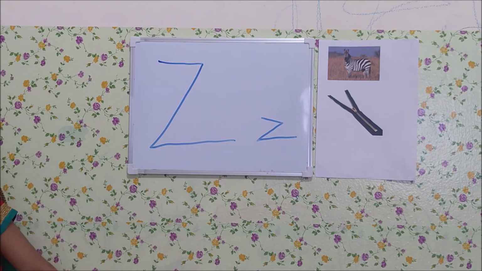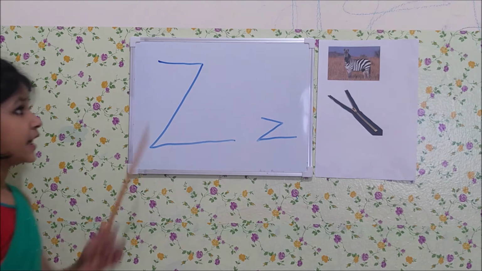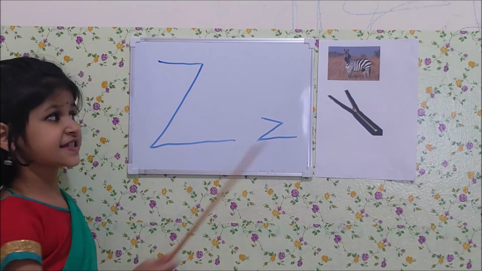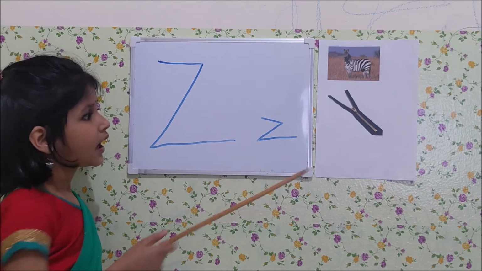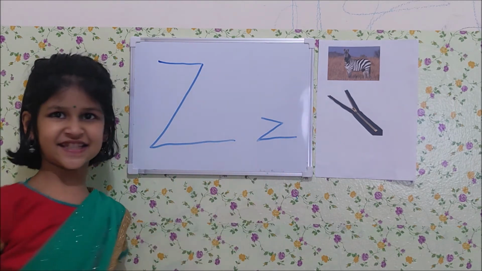Can you see the board? Okay. Z for zebra. You can see a zebra in the zoo.